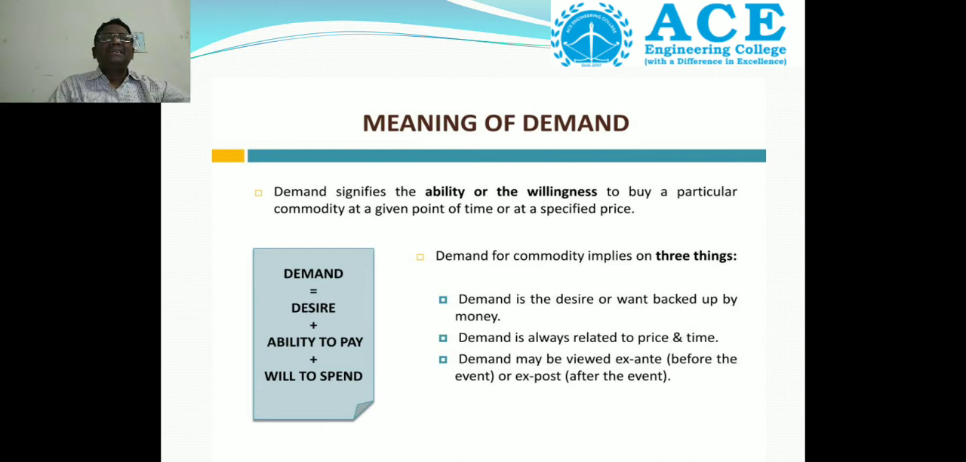First, demand is the desire or want backed up by money. Second, demand is always related to price and time. Why? Because if the price of the product changes, then the demand for the product also changes. Sometimes the other variable is the time factor. For example, in the rainy season the demand for umbrellas is more, because of the time factor. So demand is always related to price and time.